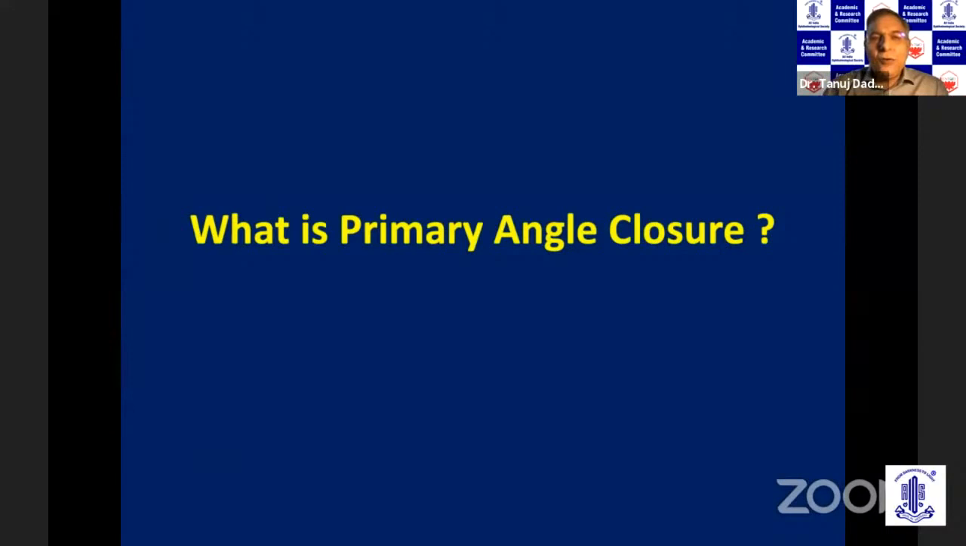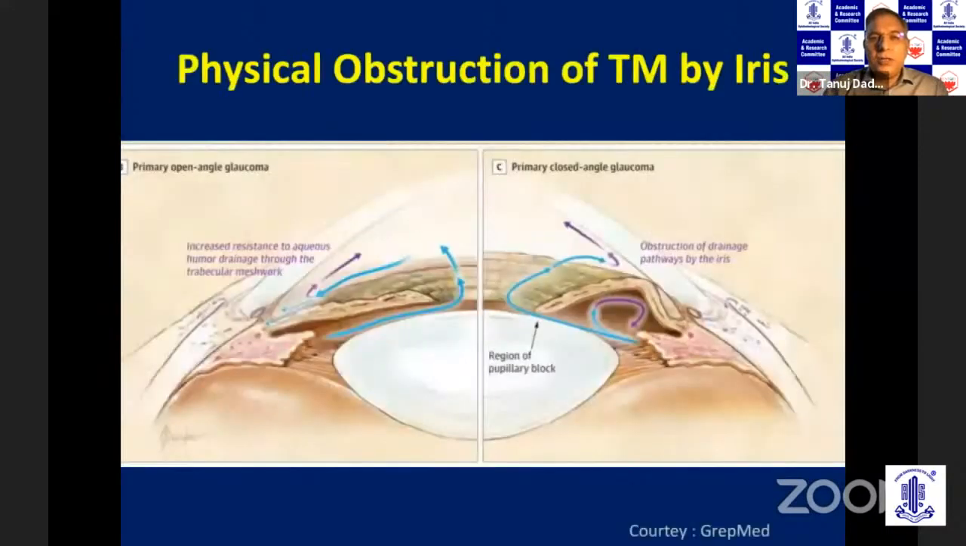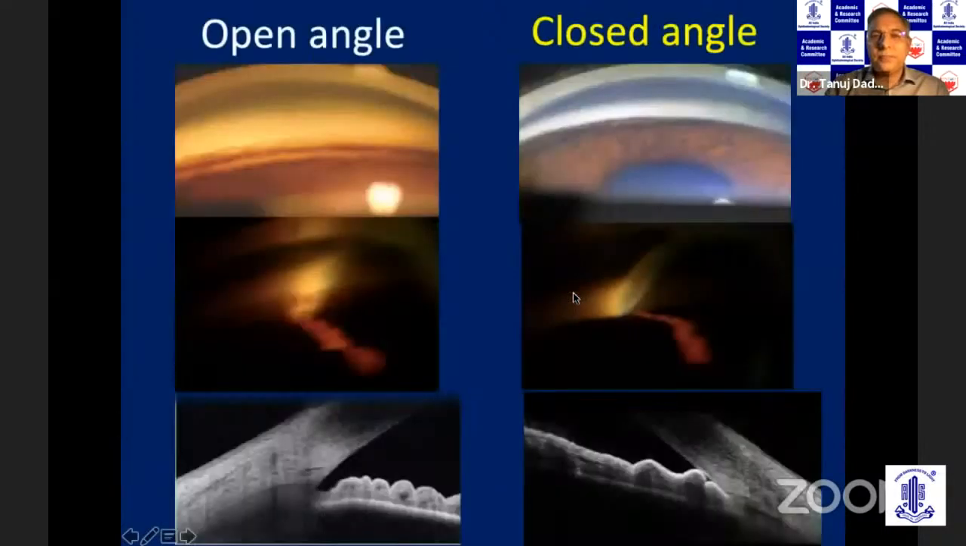Now, what exactly do you mean by primary angle closure? In a normal eye, you have the ciliary body producing aqueous which exits from the trabecular meshwork. In primary angle closure, you have a physical obstruction of the trabecular meshwork by the iris tissue. This is known as angle closure.